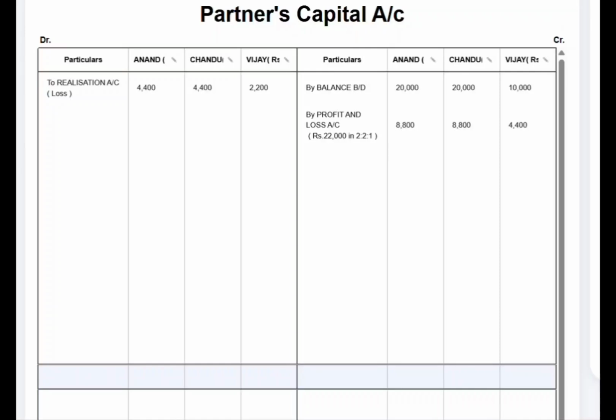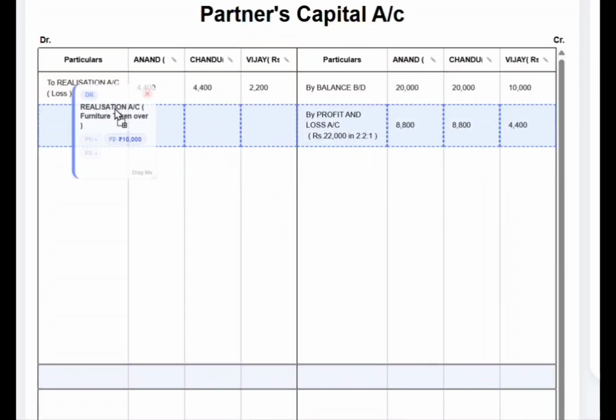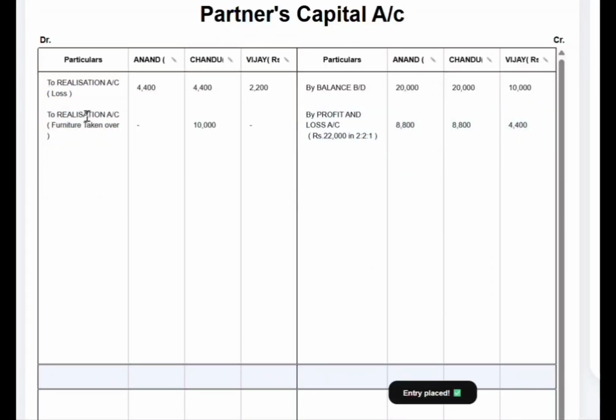So it has to be transferred from the realization account to the partner Chandu's capital account on the debit side as "To realization account", that is the furniture that is taken over by the partner Chandu. So under Chandu's column, we have to enter 10,000, that is the furniture taken over by him. So now with this, the entries are being done in the partners' capital account.